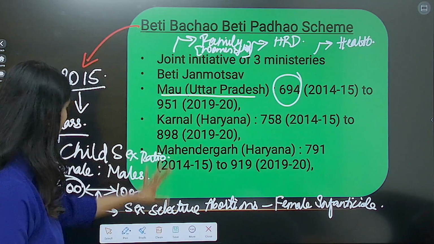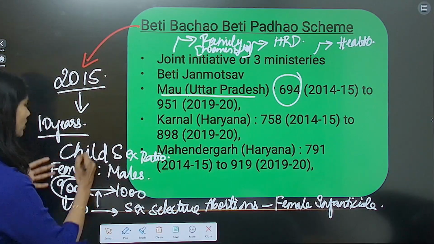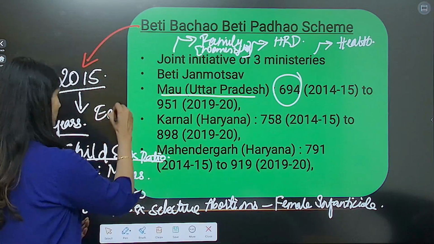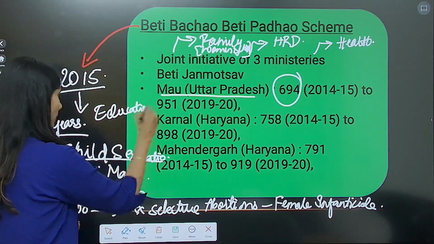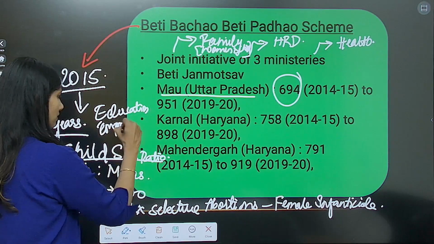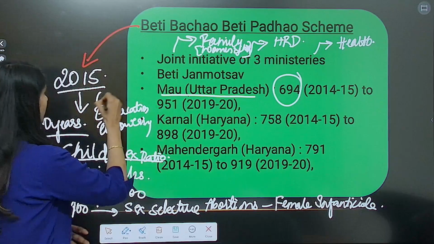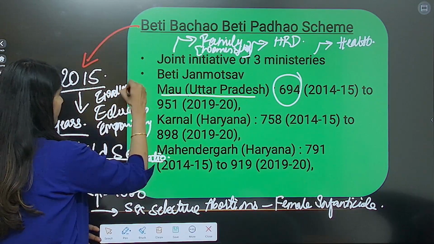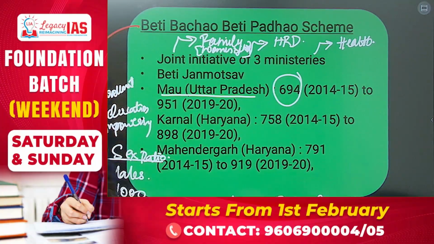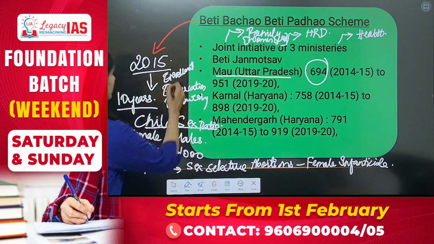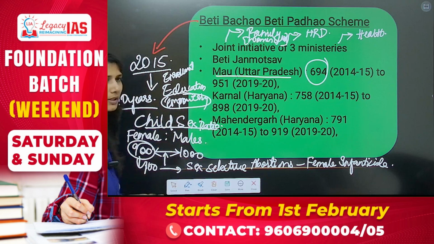So they had to curb all this and improve the child sex ratio, alongside giving education, empowering women, increasing the enrollment ratio, and bringing them into active workforce employment. Those are all the associated factors when we say empowerment.